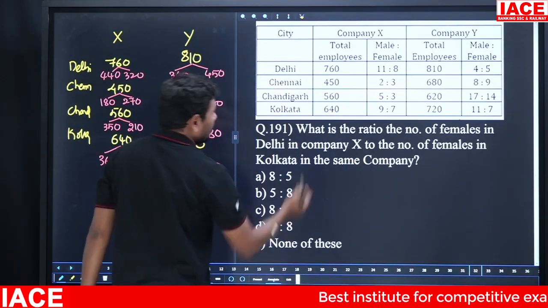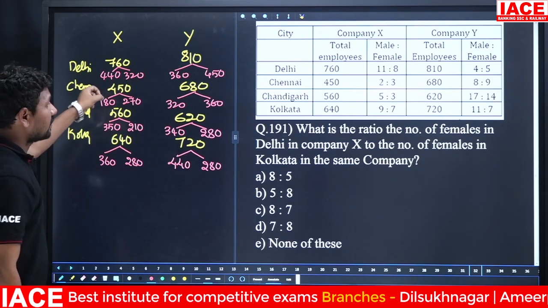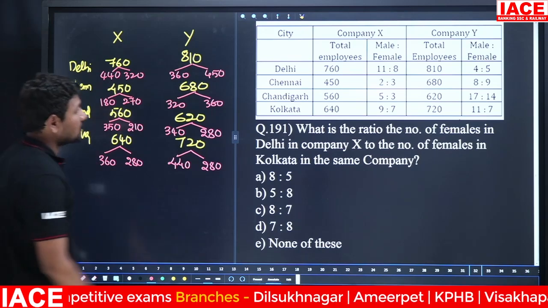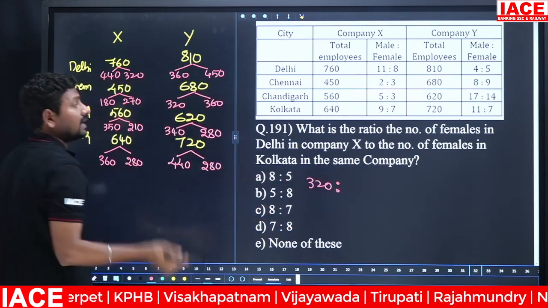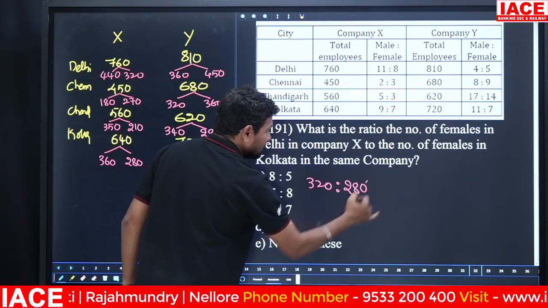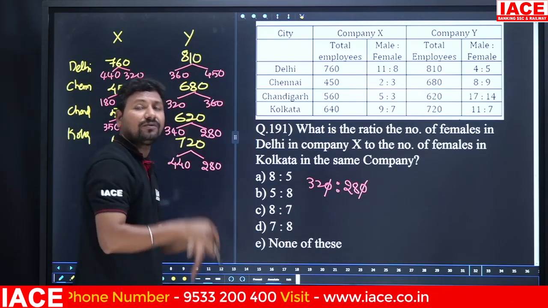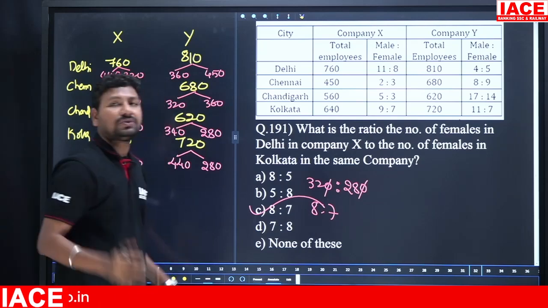The question is: what is the ratio of the number of females in Delhi, which is 320, to the number of females in Kolkata in the same company? Kolkata females is 280. The 0s will be cancelled. 32 and 28 both will be cancelled by 4: 4 × 8 and 4 × 7. Then the answer is 8:7.